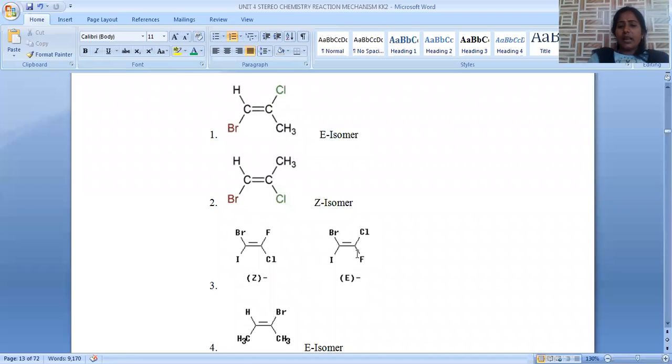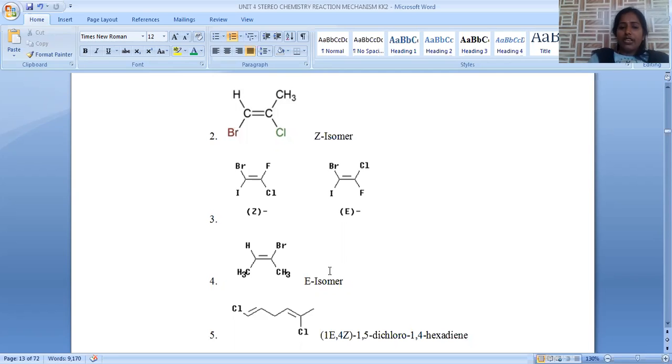And this is another example where we are changing the position of the second carbon's functional groups. Here, bromo and chloro. So iodo is a higher priority on the first carbon, and chloro is a higher priority on the second carbon. The two higher priority groups are in opposite directions, hence we can say it is the E isomer. So that means trans composition will be there. Two higher priority groups are in the opposite direction.